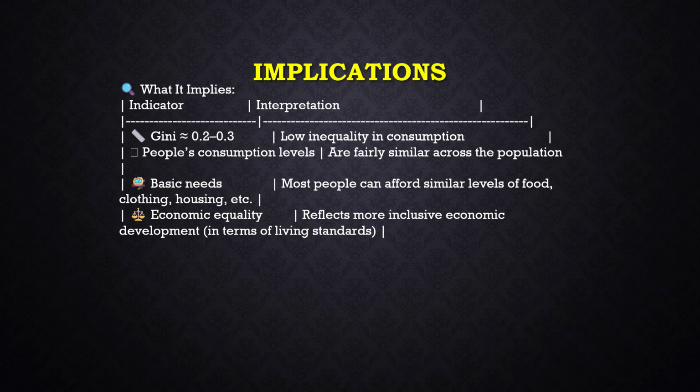Basic needs like housing, clothing, etc. Most people are able to afford at the same level. It shows that more inclusive development is happening in the standard of life. So what is our Gini coefficient's implication? The present Gini coefficient range of India shows that people are able to have a decent, almost similar kind of life by spending on similar goods.